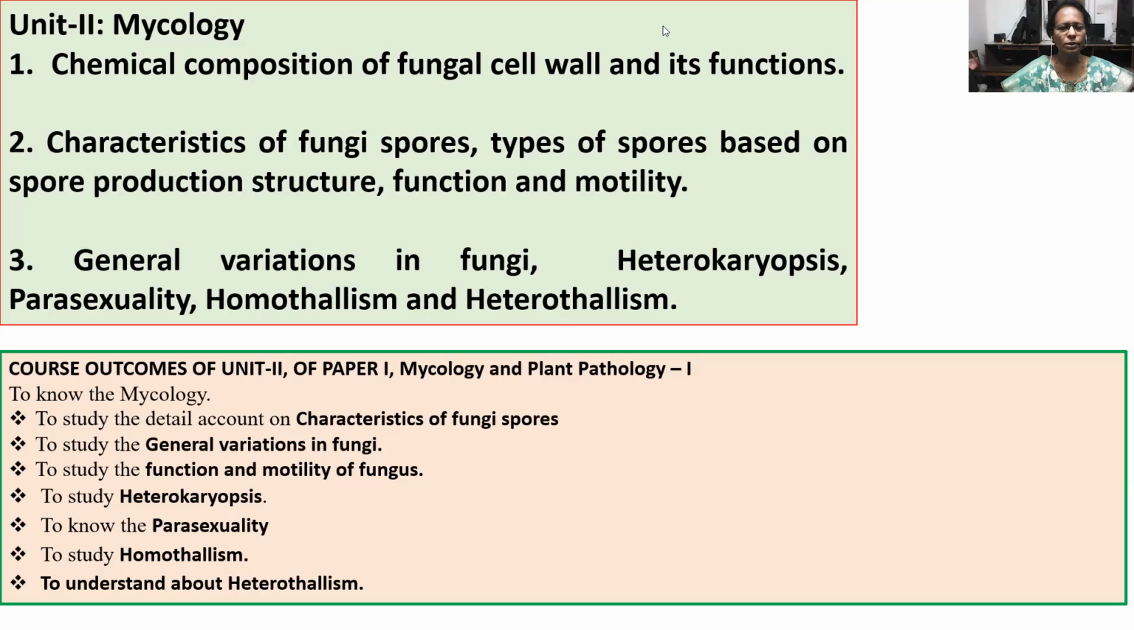Now about the course outcomes of this unit 2. You study the detailed account of characteristics of fungus and fungal spores. To study the general variation in fungi. To study the function and motility of fungi. To study heterokaryosis. To know the parasexuality. To study homothallism, and also to understand heterothallism.